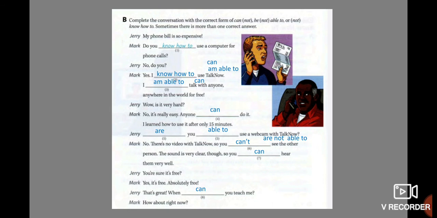Number 1, you have 3 options. I know how to use Talk Now, or I can use Talk Now, or I am able to use Talk Now. Number 3, I am able to talk with anyone, or I can talk with anyone. Number 4, anyone can do it. Number 5, are you able to? Number 6, you have 2 options, so you can't see the others, or maybe, so you are not able to see the others. Number 7, can, and number 8, can.